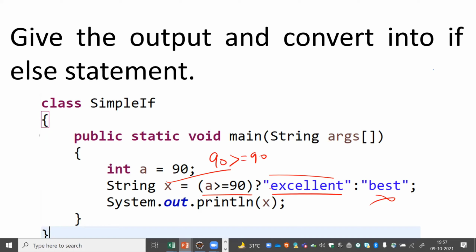भैया, how we will convert this particular into an else statement? भैया एक बार फिर से रिपीट करना है. Yeah, sure. So here we can see that the value of a is 90. Whenever we check this particular condition, 90 is greater than or equal to 90, that means this condition is true or false? You let me know first of all.